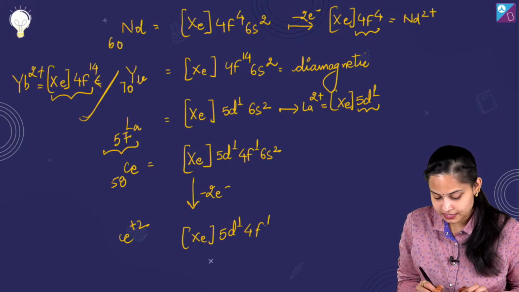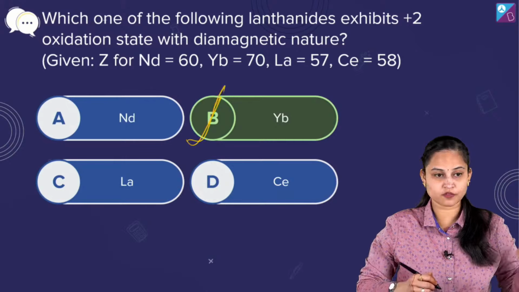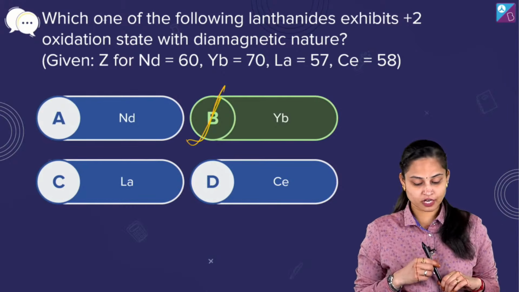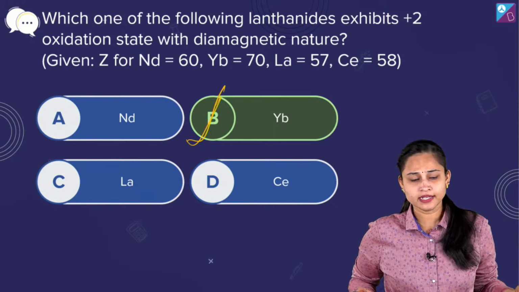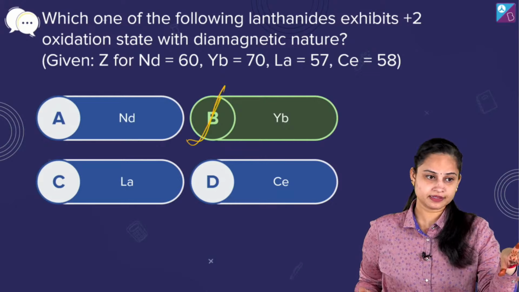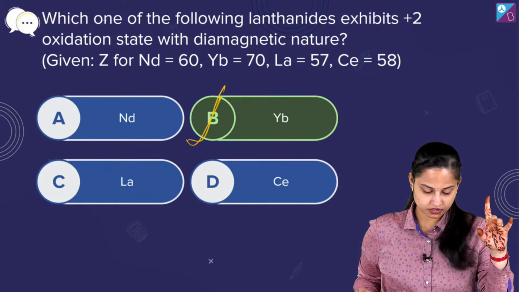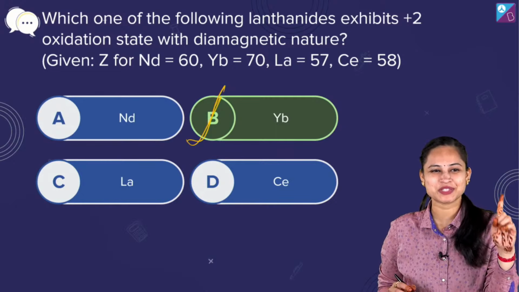So again, I'll say it's paramagnetic in nature, guys. So it's only option number B, the right answer for the question. Divyanshu, D is not its answer. It's not option number D. It's not at all D. Look at the electronic configuration; we have to talk about diamagnetic nature here. No, it is not option number D, Divyanshu. So it's option number B, the right answer for the question.